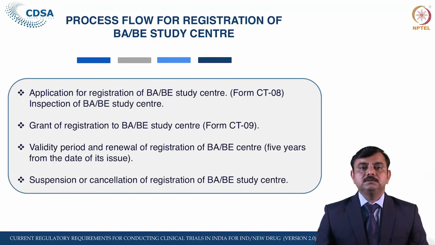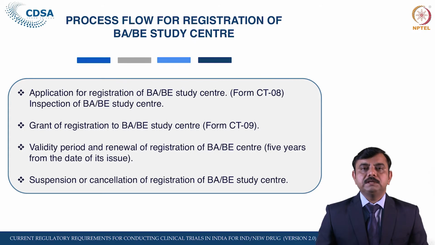Let us see in brief the process of approving the BAB study center. Once there is an application with the Central Licensing Authority, the applicant has to apply in CTA. Once there is an application for registration of the BAB study center, the Central Licensing Authority may inspect that BAB study center and grant registration in Form CT9.